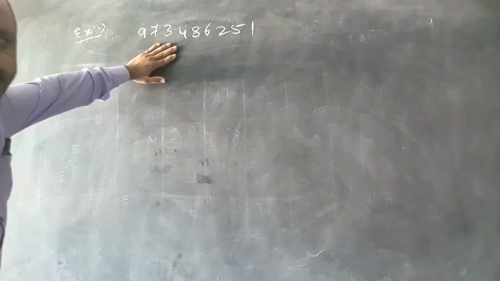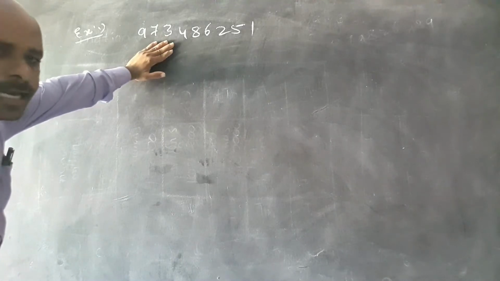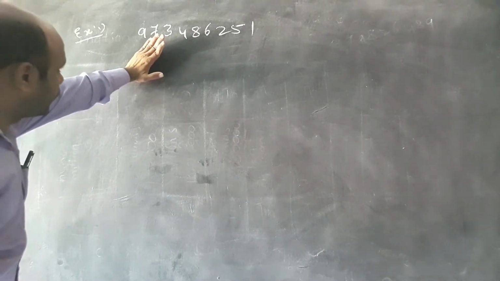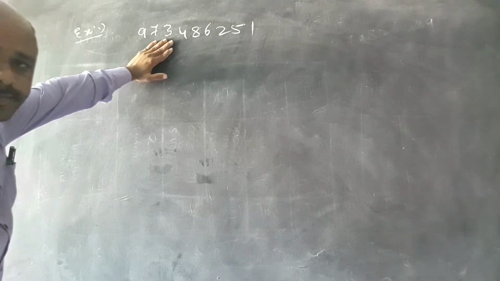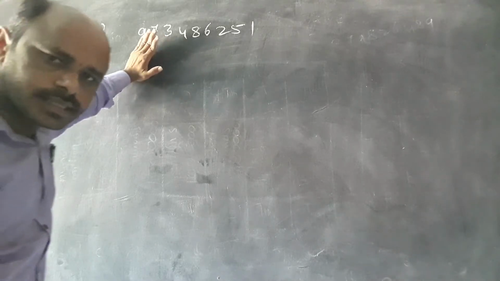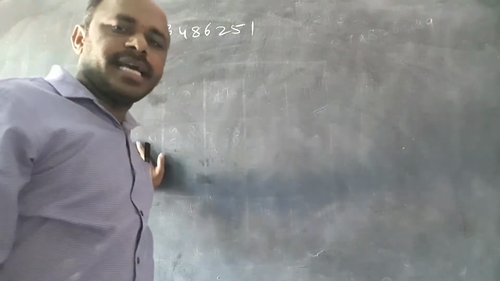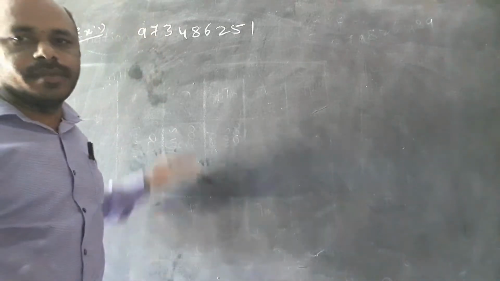He gave this number, and we have to write it in international system place values, with number name, figures and expanded form, 3 digits at a time.